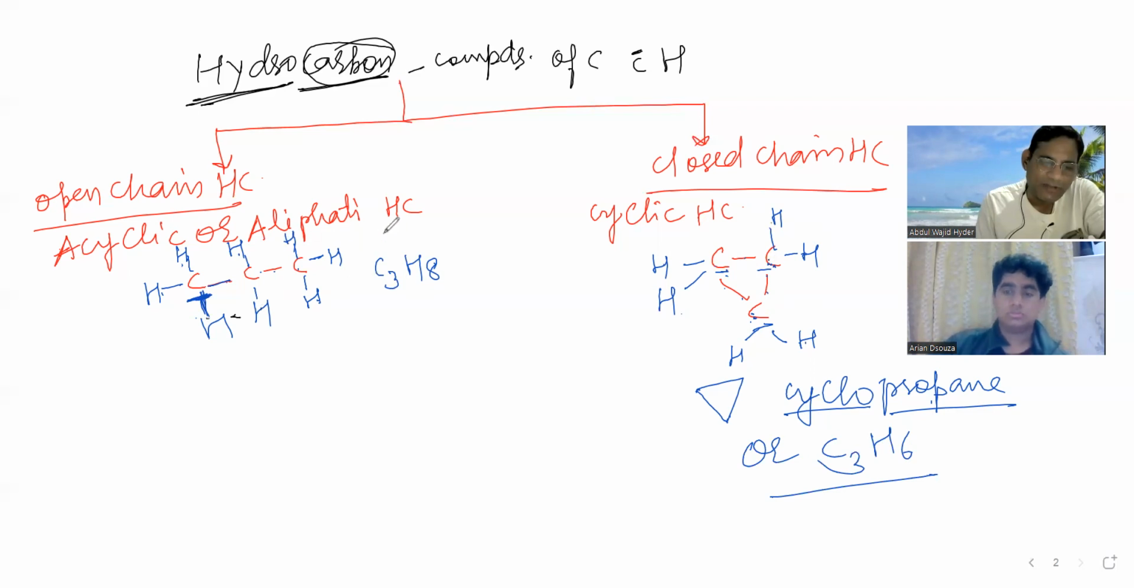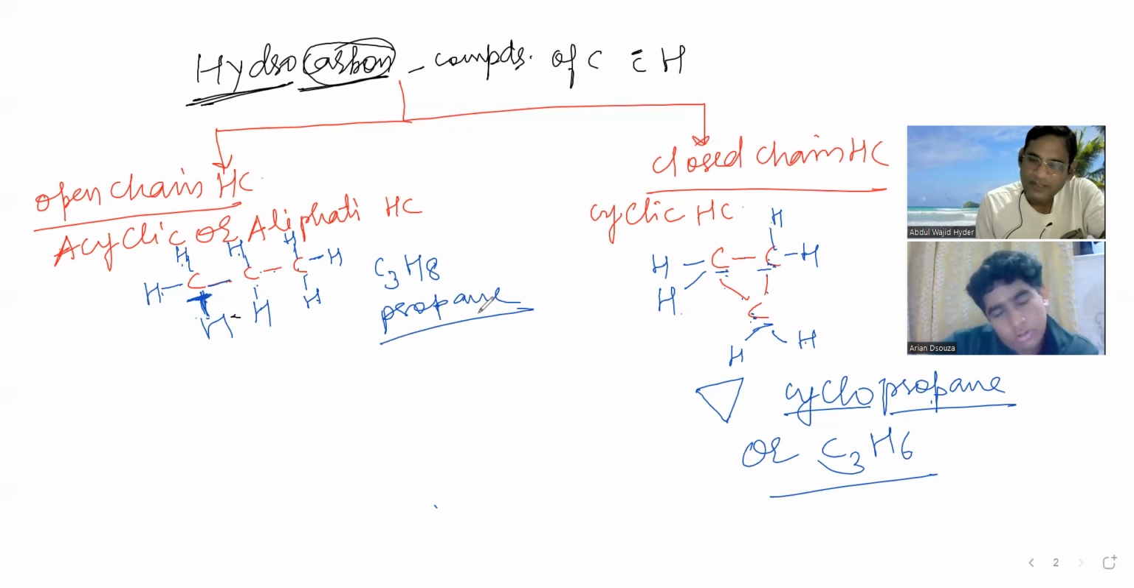Now see, acyclic or aliphatic hydrocarbon, C3H8. How many carbons are there? 3. So for 3, it is prop. And between carbon-carbon, is a single bond, double bond or triple bond there? Single bond, so the suffix ane will be used: propane. Is it okay, beta?